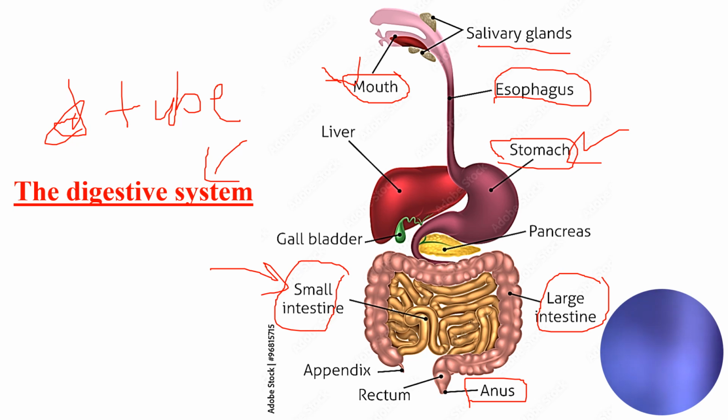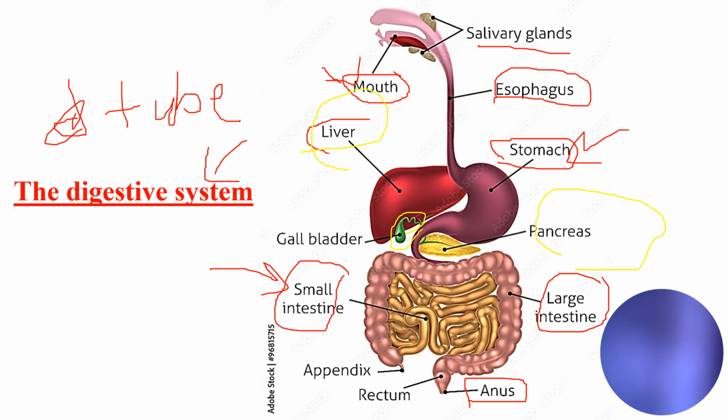I have the liver, I have the pancreas, and this is the gallbladder. At the beginning of the small intestine, the duct for the bile empties.